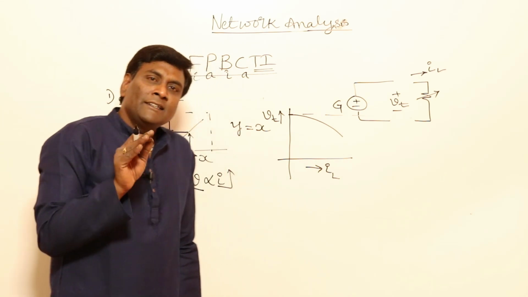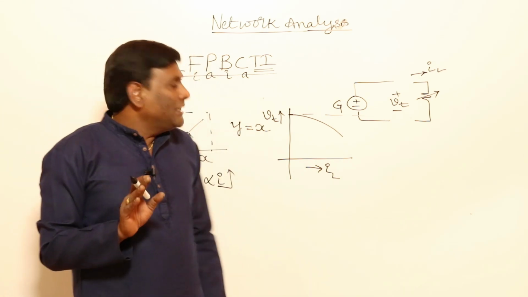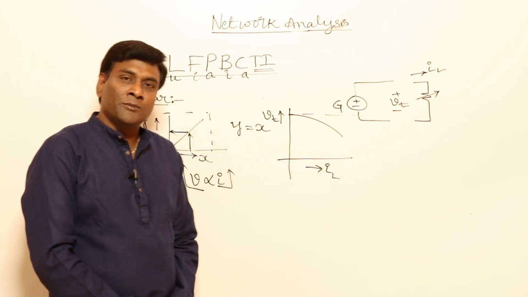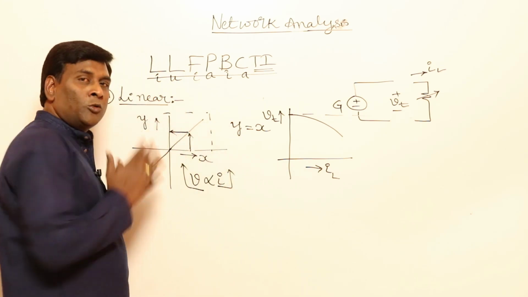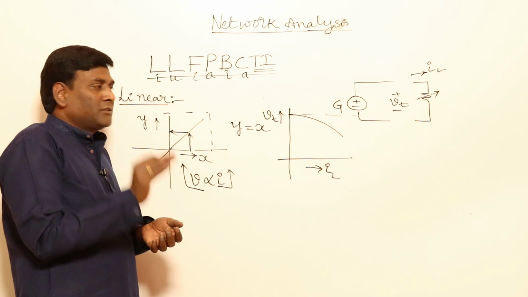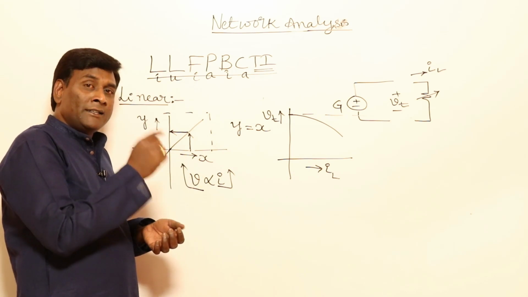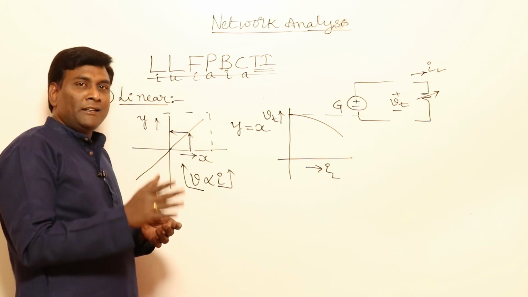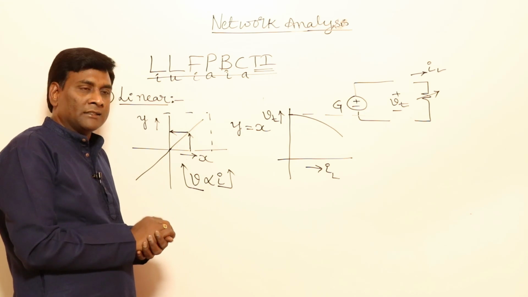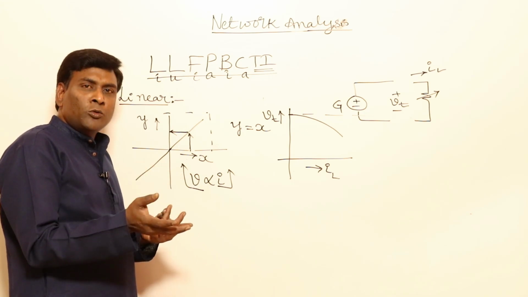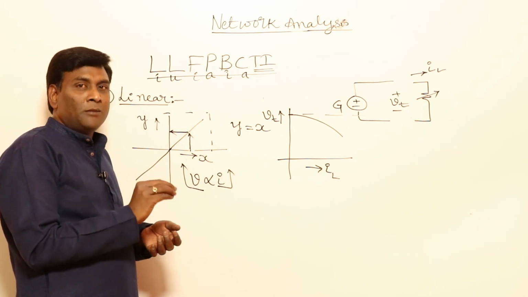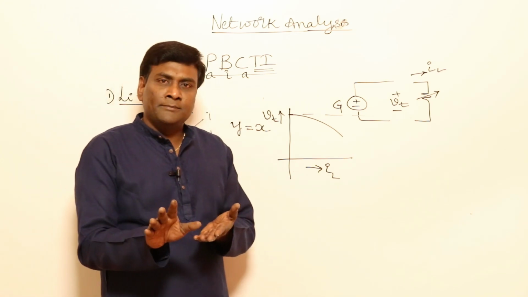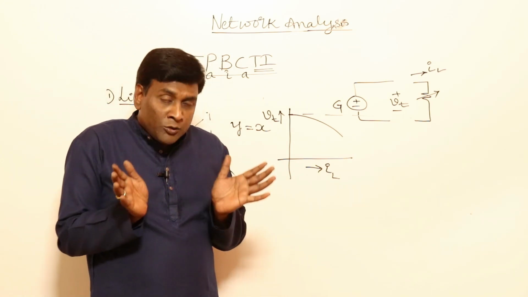So all physically existing systems are non-linear. Means that V directly proportional to I and all will not be accepted in physically existing systems. But in network theory, we are discussing only linear. For example, we have network theory or electrical circuits in our second year. In most colleges, in second year, students will not come to know what is meant by non-linearity. In second year you are like a kid who doesn't know much about boundaries.